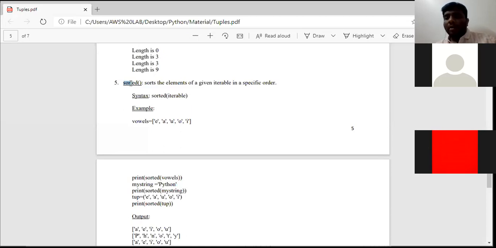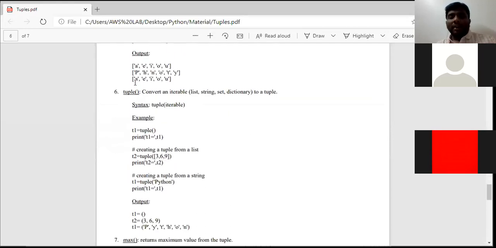Whereas in a tuple, if we want to sort the elements, we use the sorted function, SORTED. Clear everyone? Sorted is a predefined function.